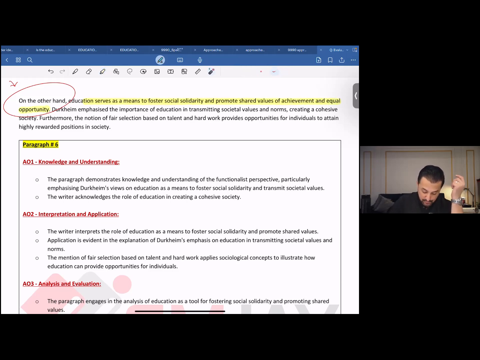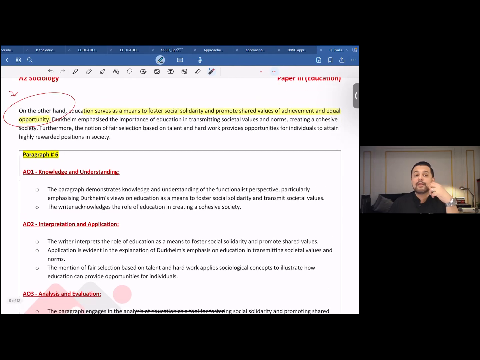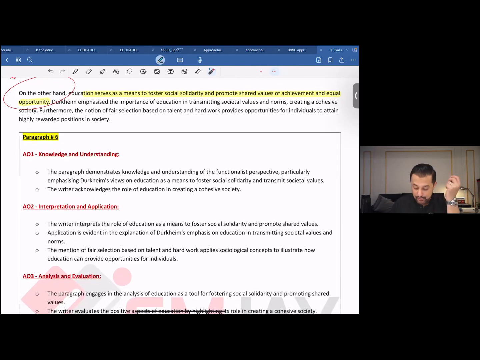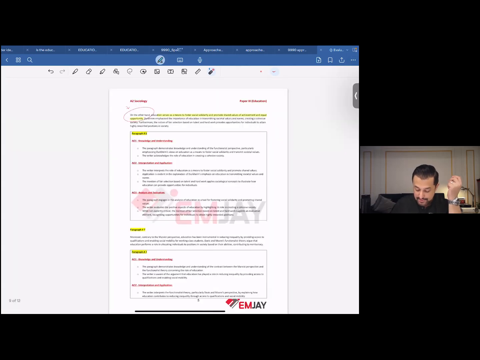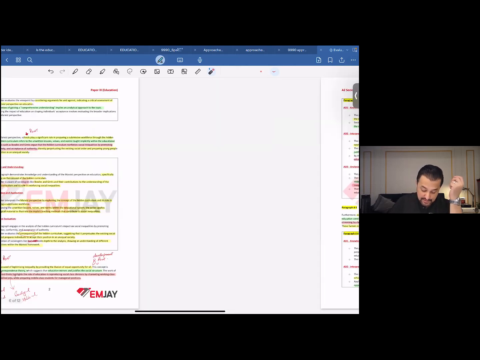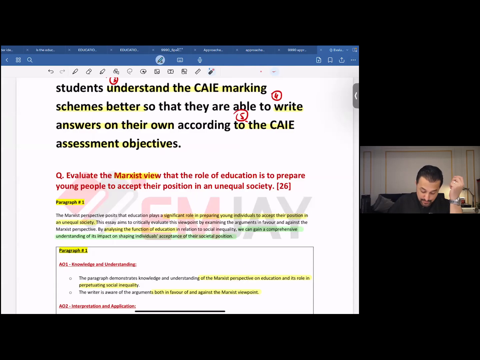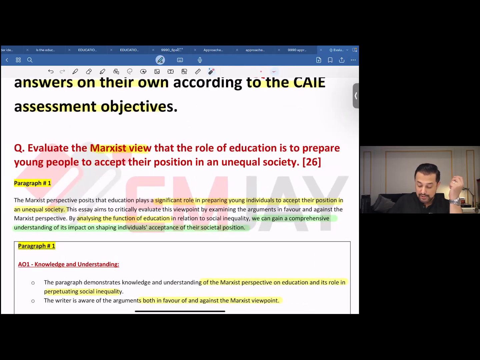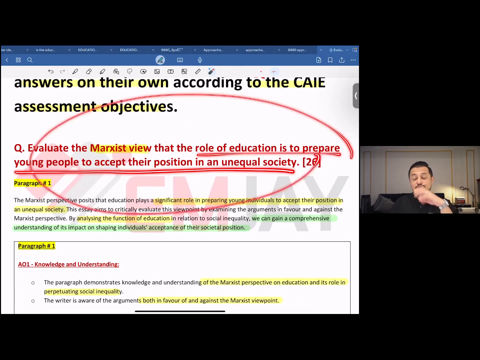Now, from here onwards, this happens to be paragraph number 6. From here onwards, you are disagreeing to the statement. Disagreeing to what statement? Disagreeing to the statement that the role of education is to prepare young people to accept the positions in an unequal society. You're showing your disagreement towards that particular statement.